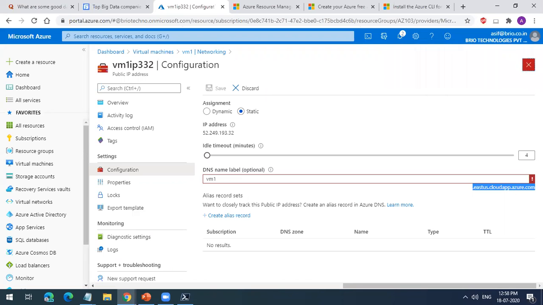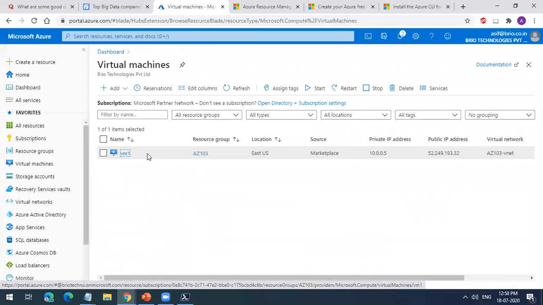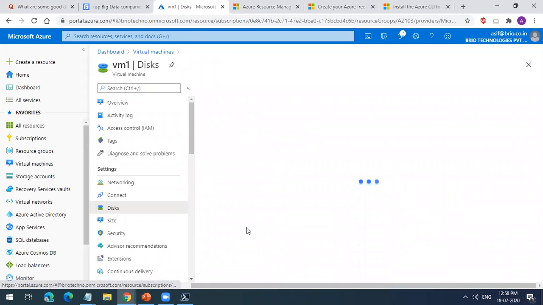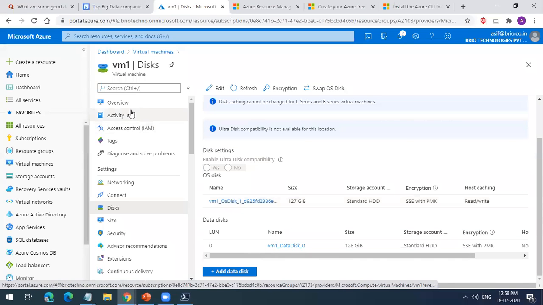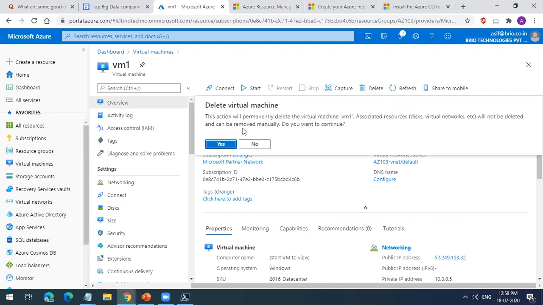So the VM is stopped now. It's in stop state. When you stop, you are not charged for the VM, but you will be charged for the disk associated with that VM. Disks are also charged per hour, but you cannot stop the disk usage, right? You will be having your data, so this will be charged for the whole month. But the VM cost will be calculated on an hourly basis. If you do not want to be charged, you can just go and delete this VM.